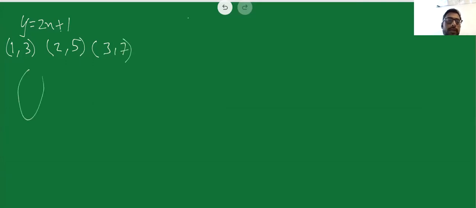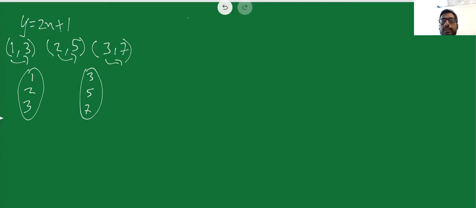So if I write values of x in this form, where x is equal to, say, suppose 1, 2, and 3, I am going to get values of y. Values of y are 3, 5, and 7. So I can say that there is some relation between 1 and 3. There is some relation between 2 and 5.